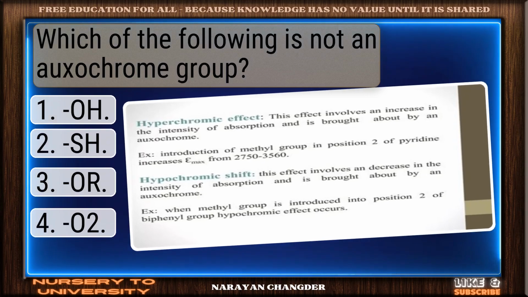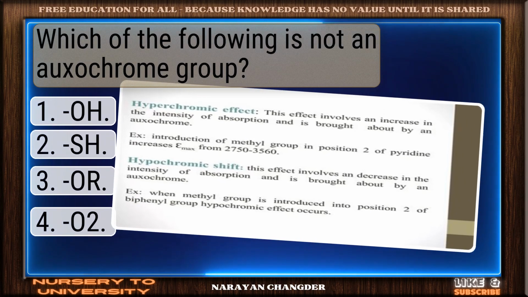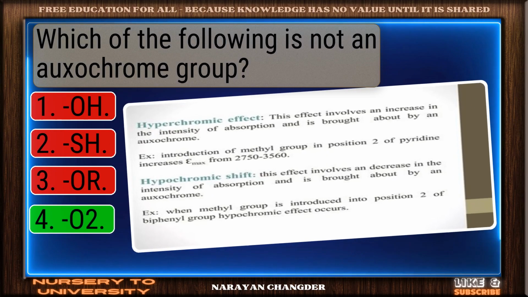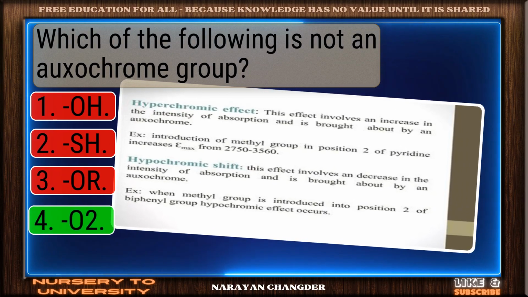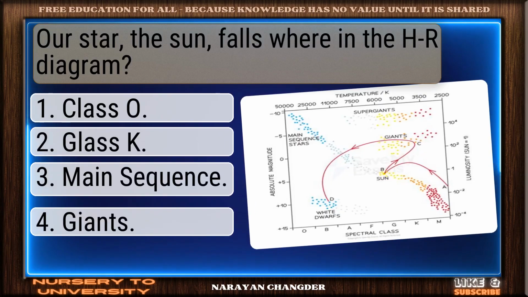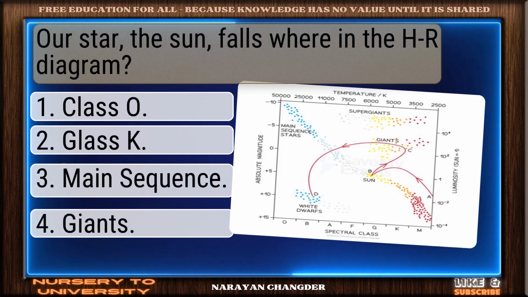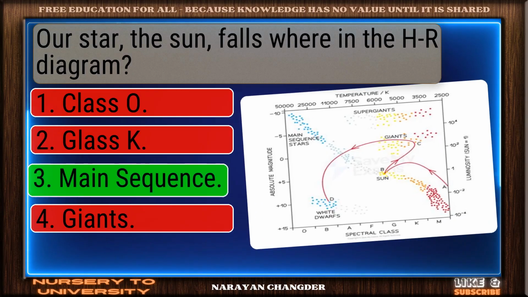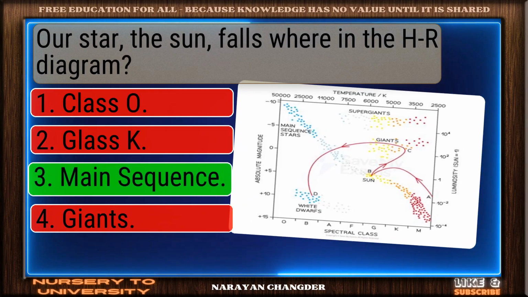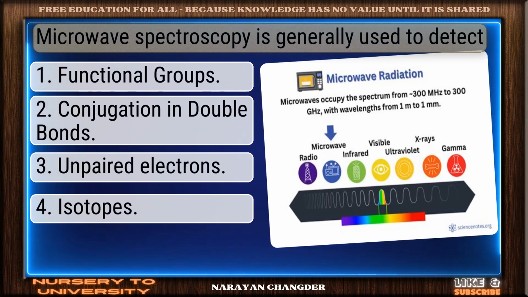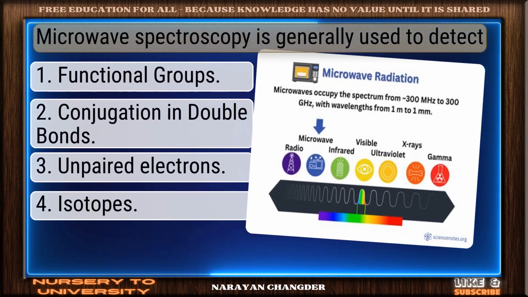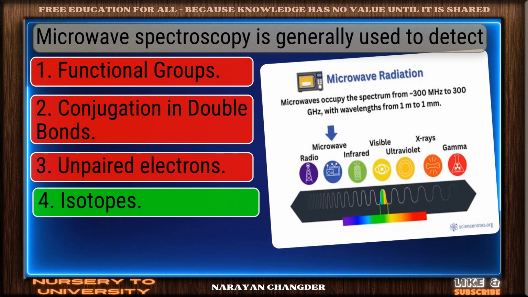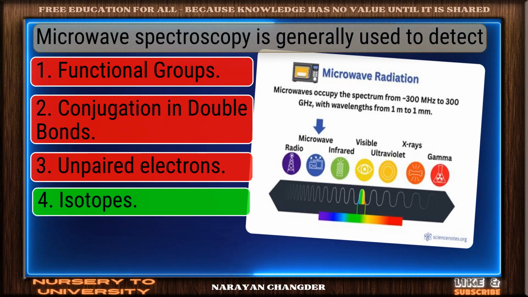Which of the following is not an oxochrome group? Great thinking. O2 is the right choice. Our star, the Sun, falls where in the SR diagram? Good job. Your answer main sequence works well here. Microwave spectroscopy is generally used to detect. Correct response. Isotopes is the most accurate answer.